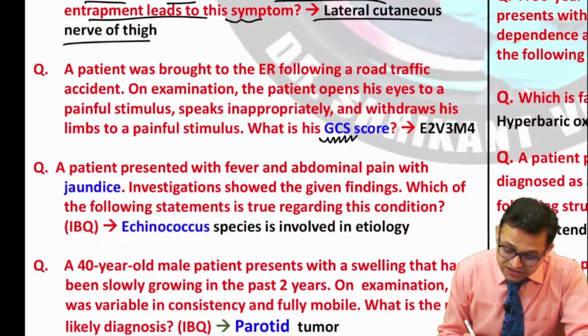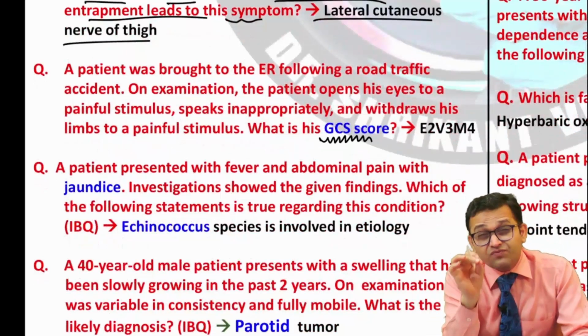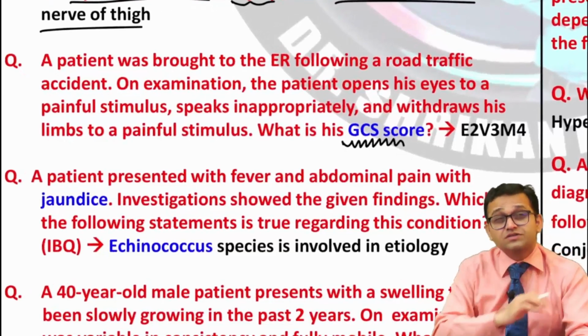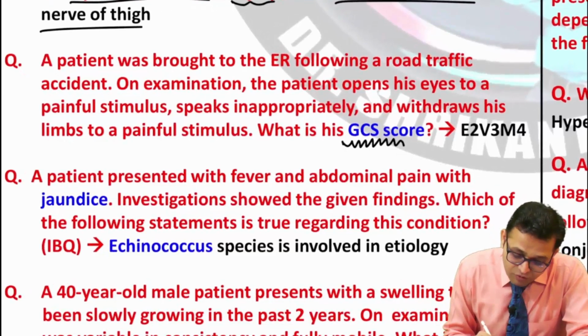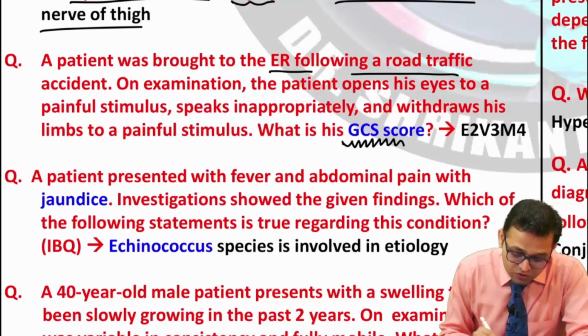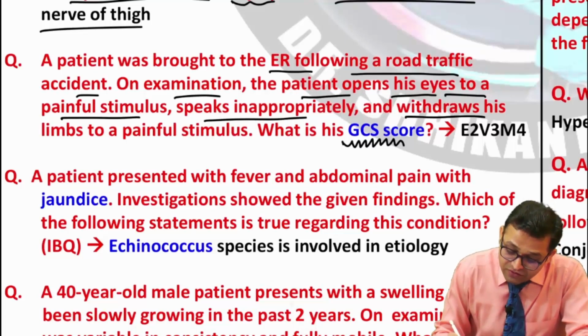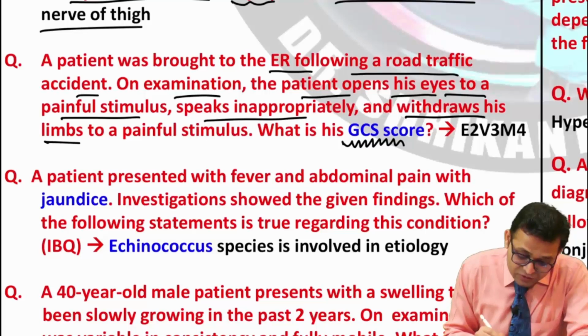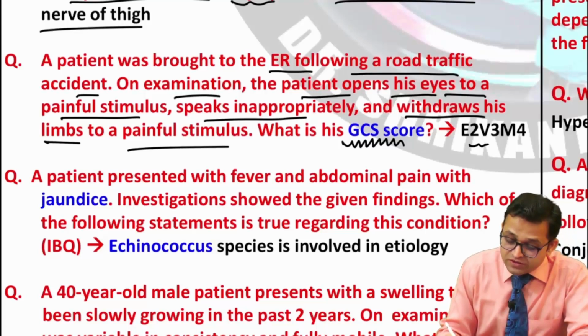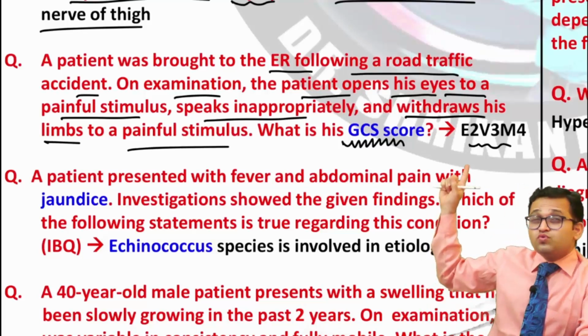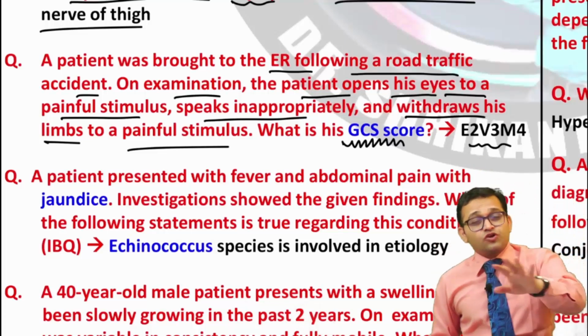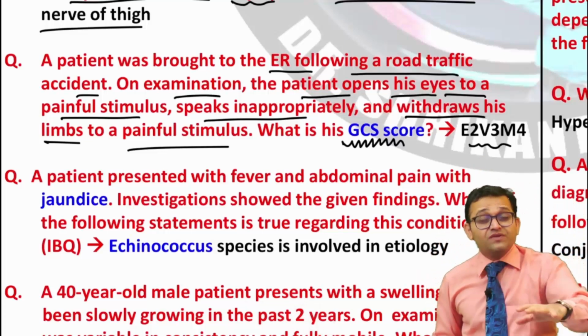This is your analysis: the Glasgow coma score. Definitely one question on the Glasgow coma score will be asked. So you can see the question. A patient was brought to the emergency room following a road traffic accident. On examination, the patient opens his eyes to a painful stimulus, speaks inappropriately and withdraws his limbs to a painful stimulus. What is the Glasgow coma score? The answer is E2 V3 M4. Glasgow coma score, no excuse. It is a very, very important topic.